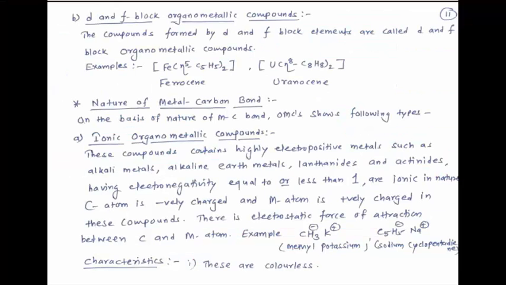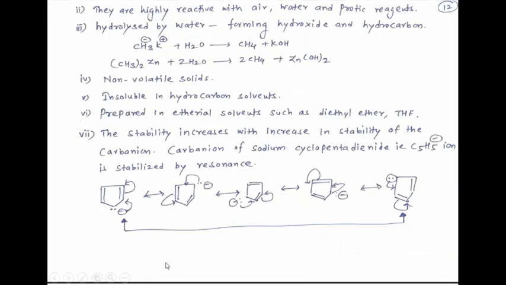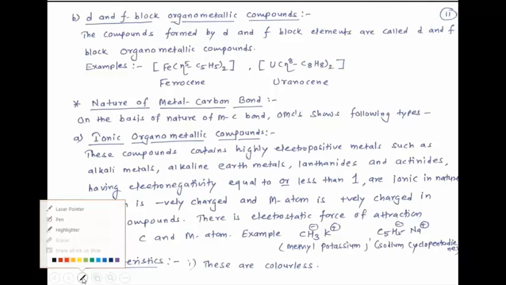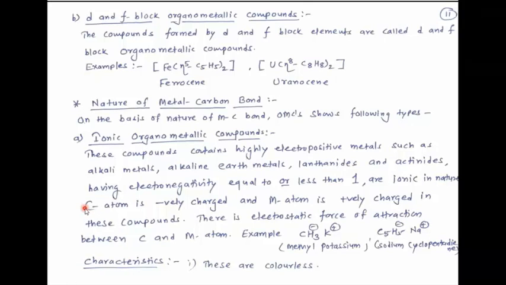Today, we continue the classification of organometallic compounds. This is based on the nature of the metal-carbon bond which is present in the organometallic compound. So, ionic organometallic compounds we are going to discuss. We know that ionic bond means the bond between cation and anion, that is the electrostatic force of attraction between positively charged ion and negatively charged ion.